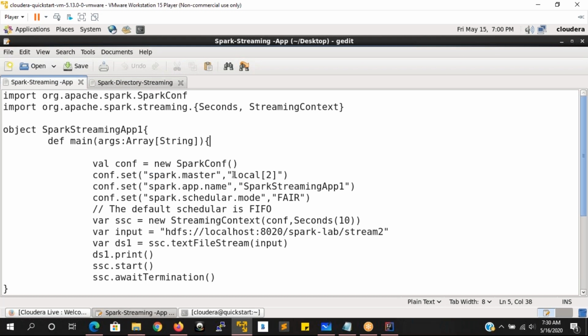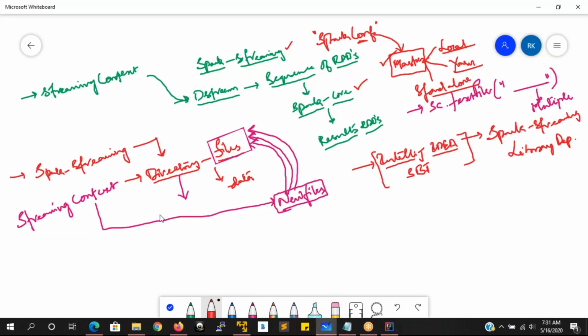So here, at least you have to assign two core processors. Why do we have to assign two core processors? A streaming application will never run with one single core processor. It can be more than that, but at least you have to assign two core processors. What is the purpose of going for these two core processors here?